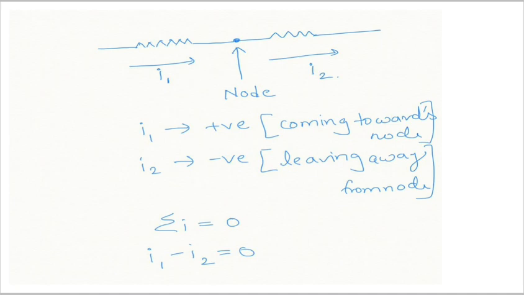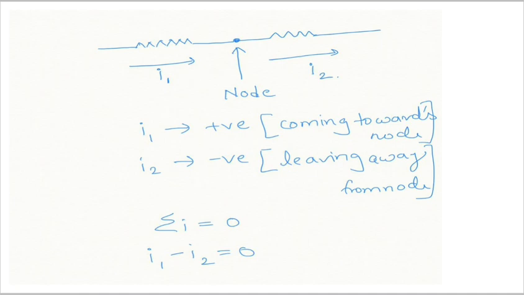Here you can see, summation of I is equal to 0. Actually, this is Kirchhoff's first law. Summation of all the currents at the junction is equal to 0. This is what Kirchhoff's first law says. Again, I am going to repeat, students: summation of all the currents flowing in the junction is 0. क्योंकि same amount of current अंदर भी जा रहा है, same amount of current बाहर भी जा रहा है, तो सबको मिला के 0 हो जाता है करंट.